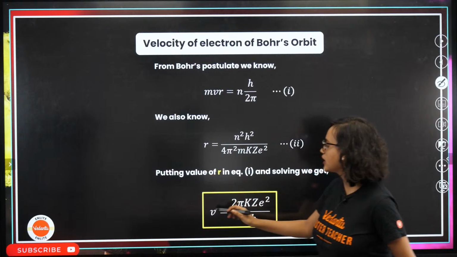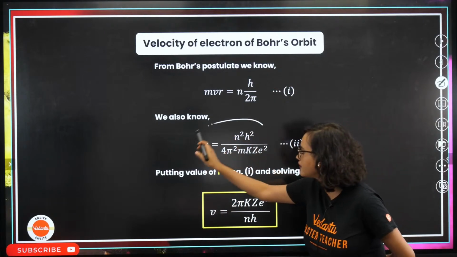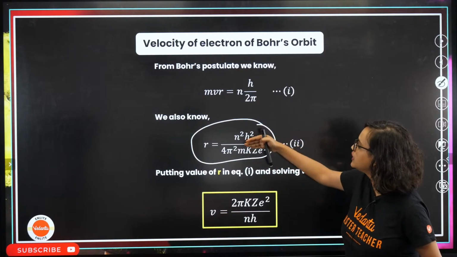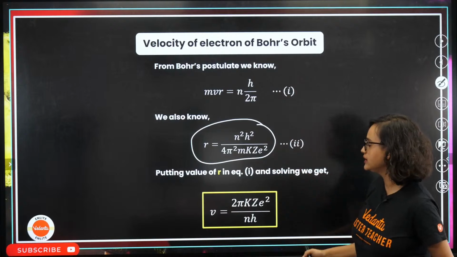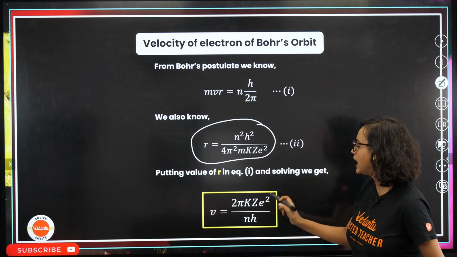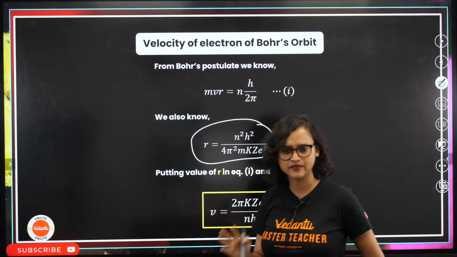Now, putting the value of R in this equation. We know that R value is this. We will put it here. Then what will we get? We will get V is equal to 2 pi k Z e square divided by nh. Yes, you can solve this.